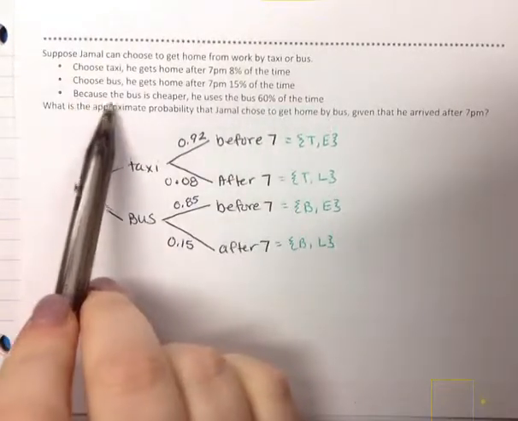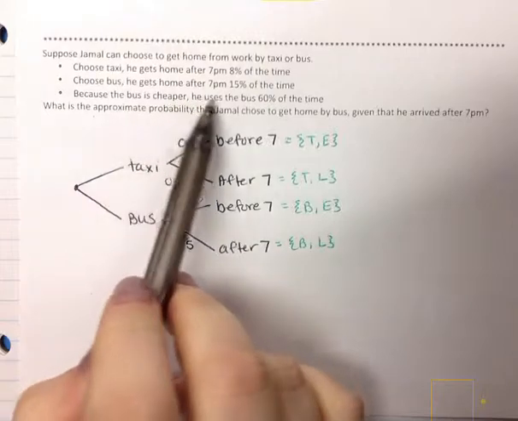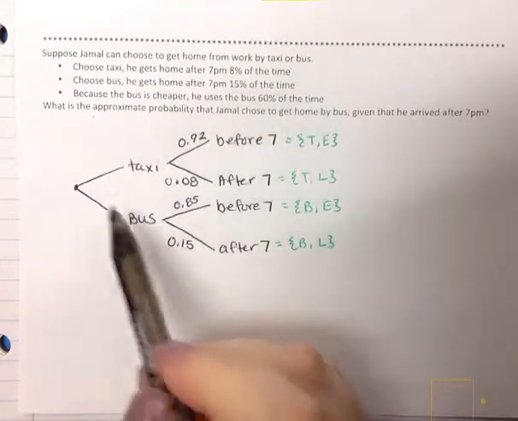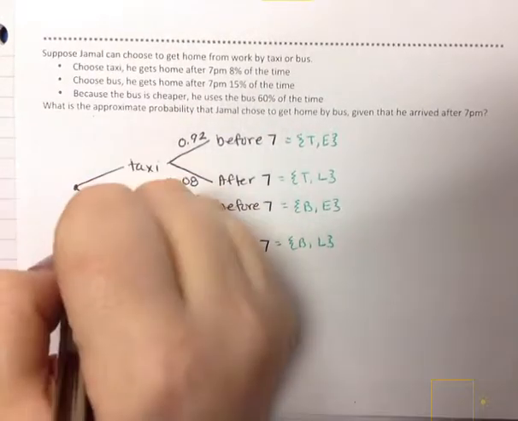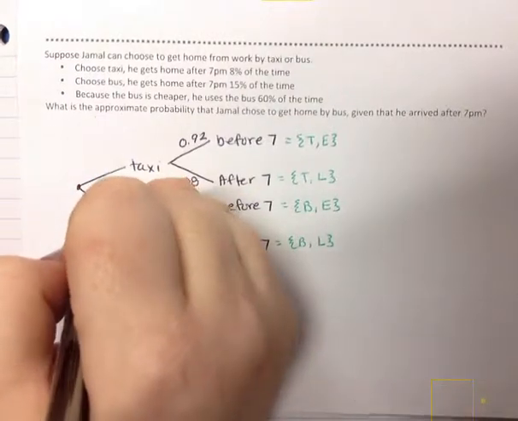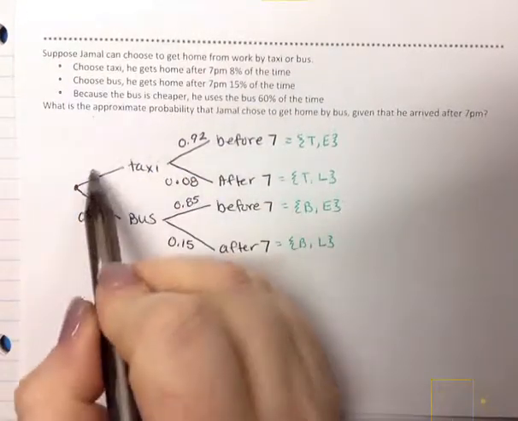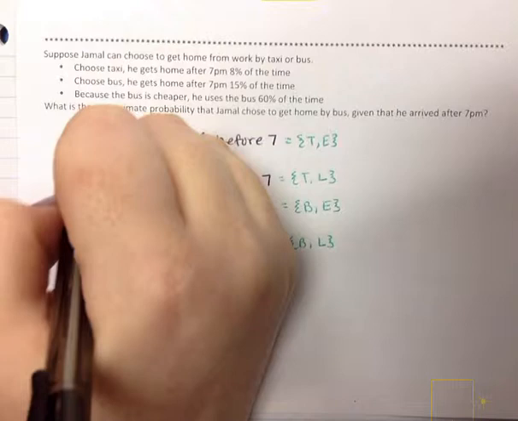Then he says because the bus is cheaper, he uses the bus 60% of the time. So for the bus, he actually uses 60% of the time. So that's 0 and 60 hundredths. Therefore, he would use the taxi 40% of the time. So that's 0 and 40 hundredths or 4/10.